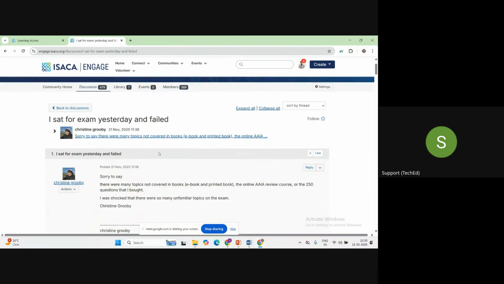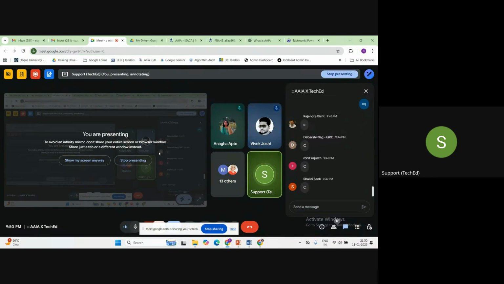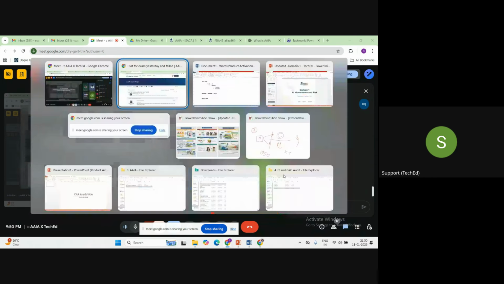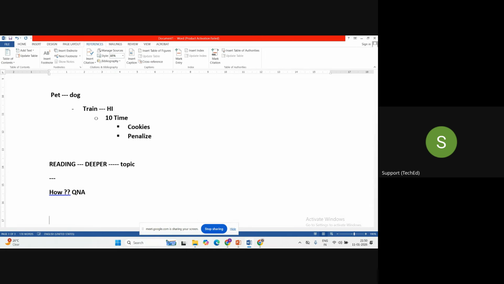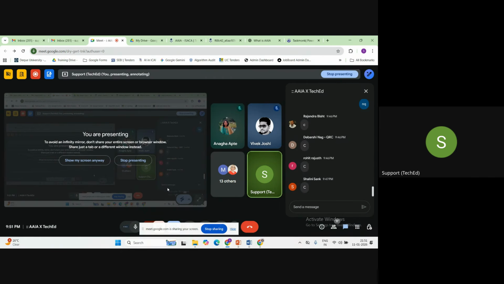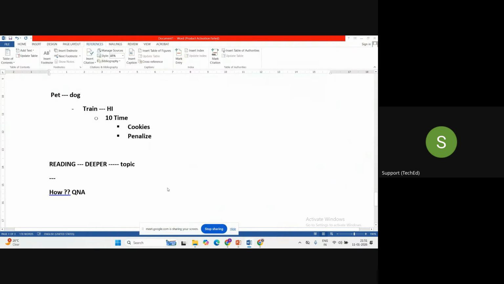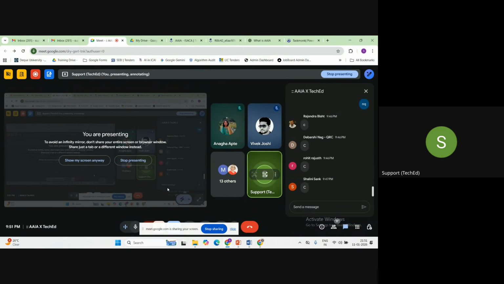Also the auditing mindset as well. So if you are planning to prepare, my sincere advice is, whatever you are reading, whatever you are studying, just do a bit detailed reading or detailed learning. Okay, so this is about the AI examination experience, guys, which I want to share with you.